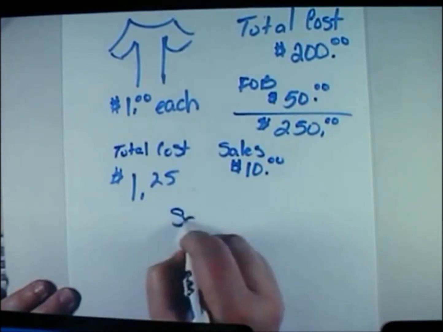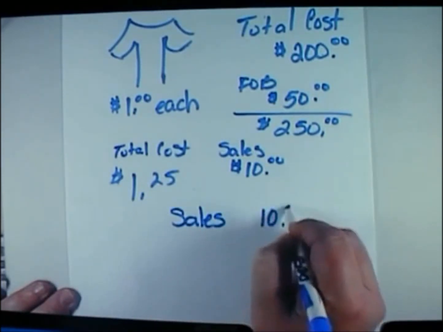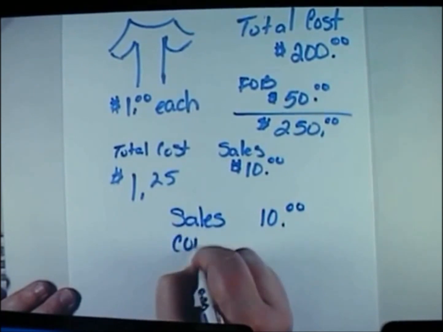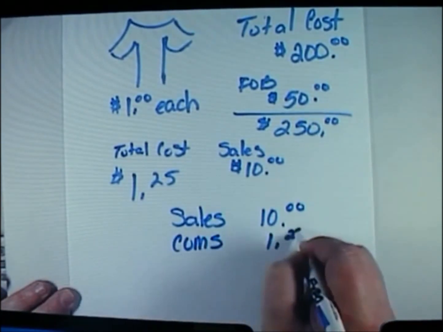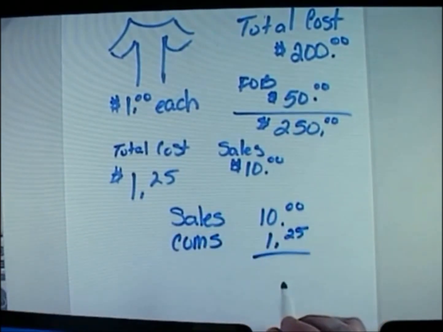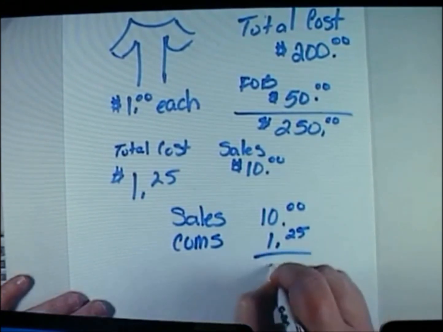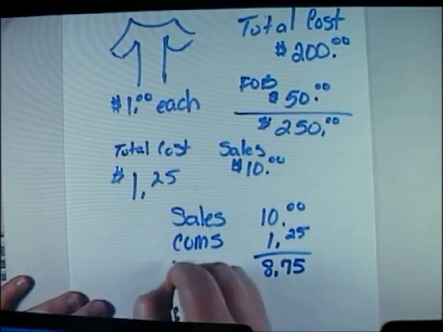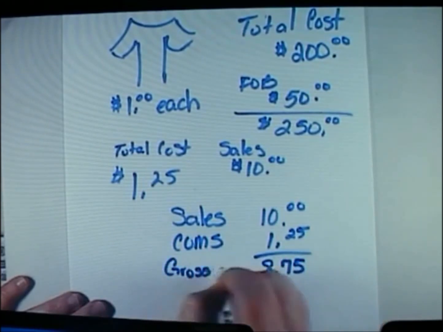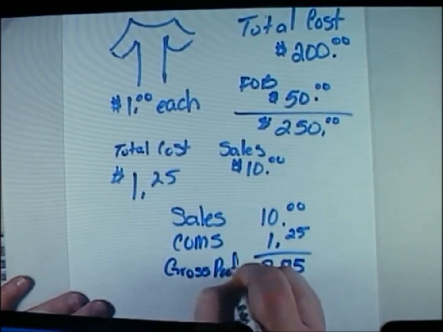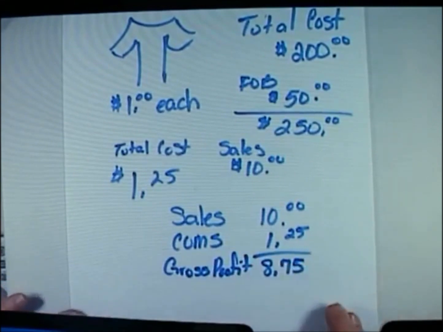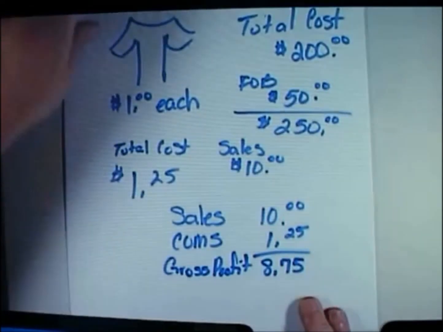Well, if my sales are $10 and my cost of merchandise sold is $1.25, that now leaves me with a gross profit of $8.75. This is my gross profit. I now have $8.75 to cover overhead, purchase more items, etc.